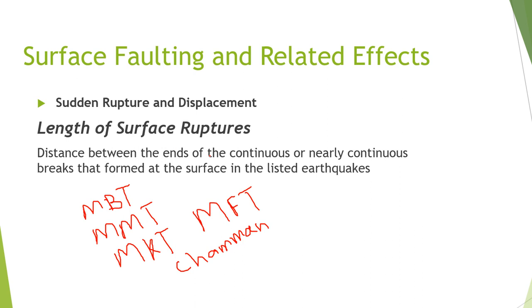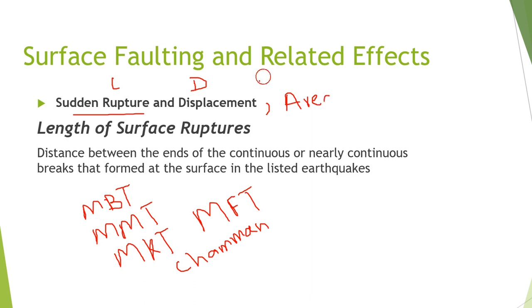And what kind of components of the faults? Like we need to know the rupture length L, and then the displacement of the fault, and then another is the area of the fault plane.